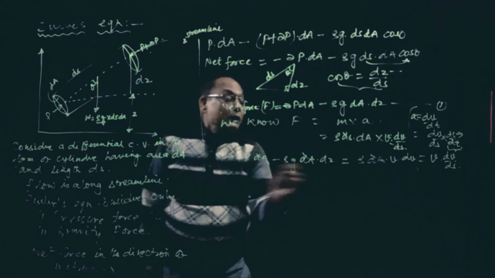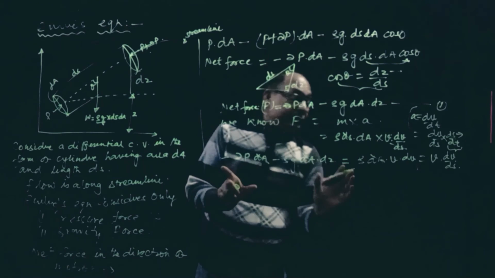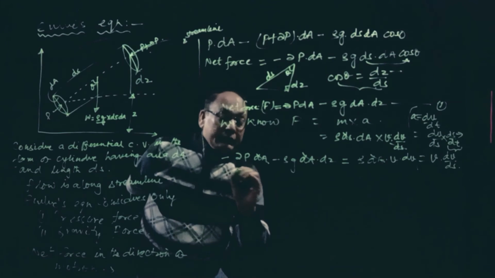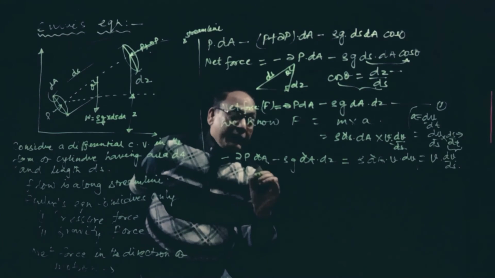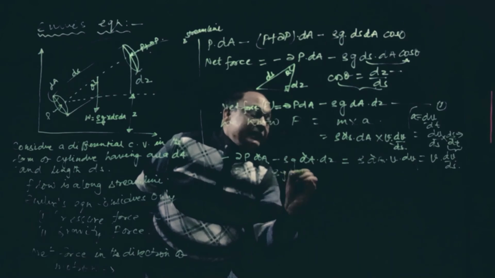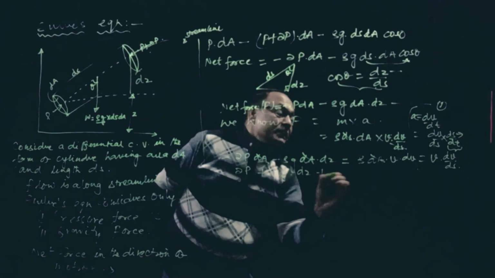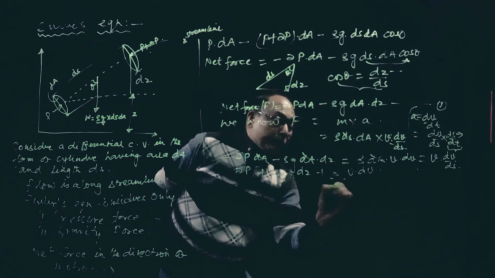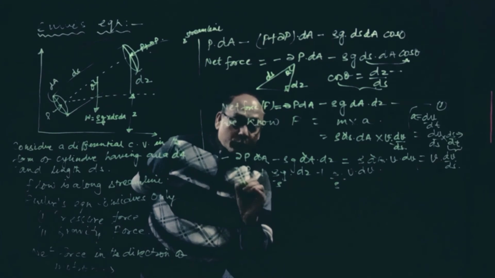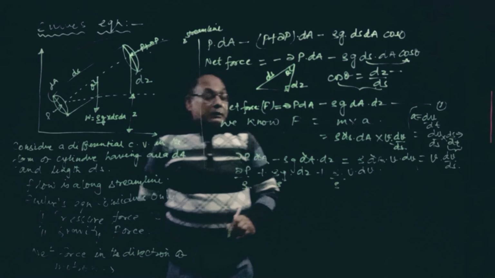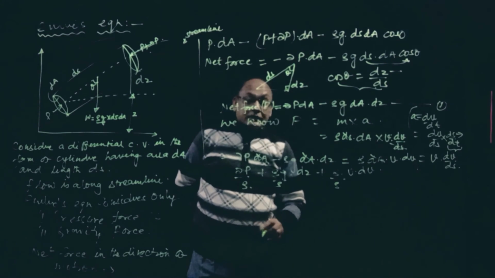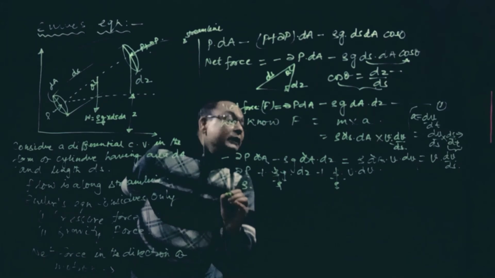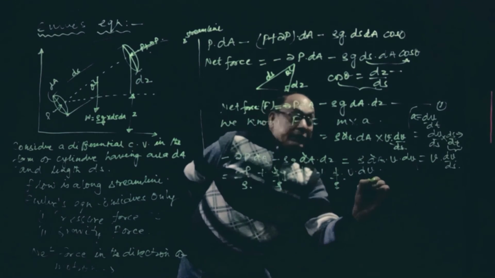Since these are negative terms, we can take all these terms to the other side, and this will become positive. So dP plus rho g dz plus rho V dV. Now divide by rho everywhere, and this equals 0.